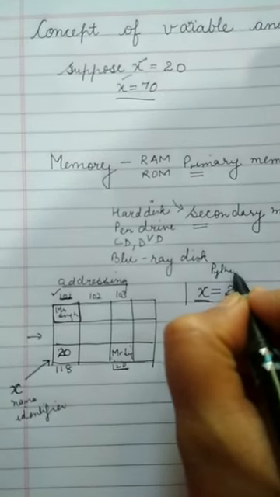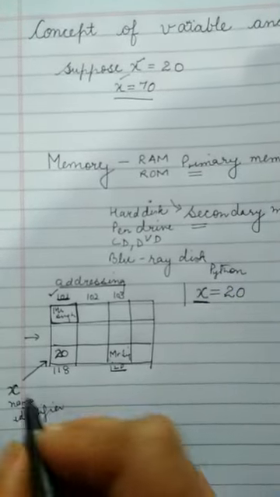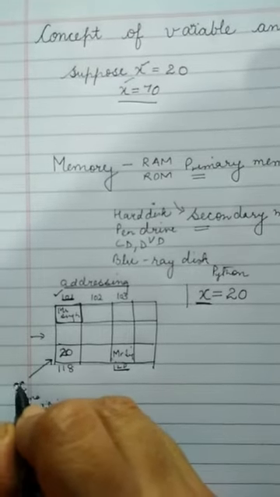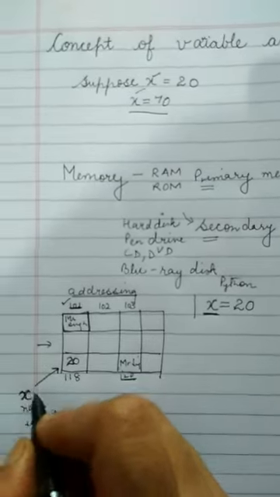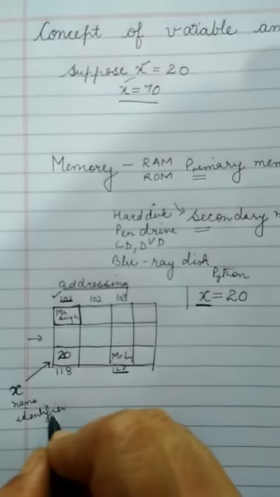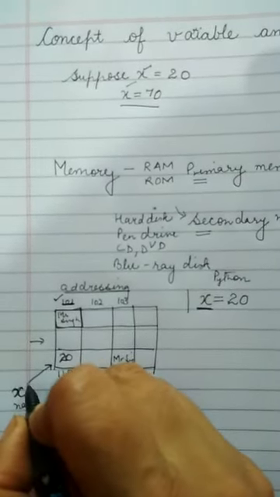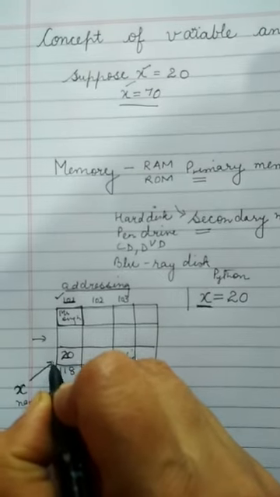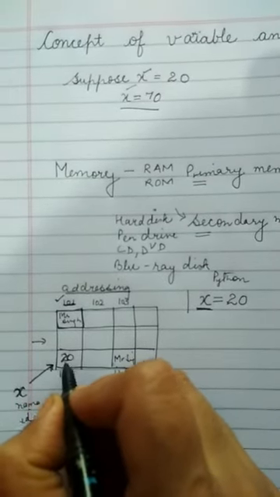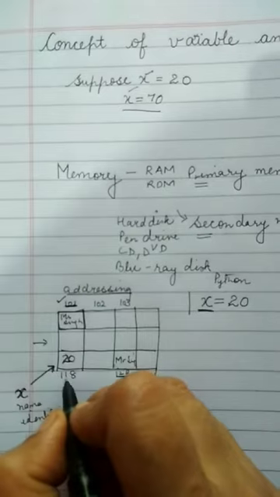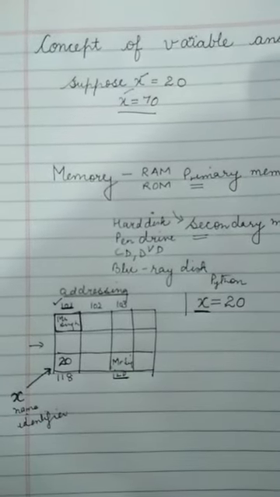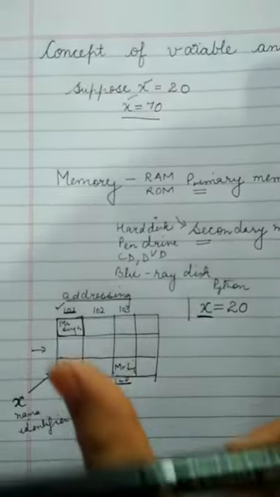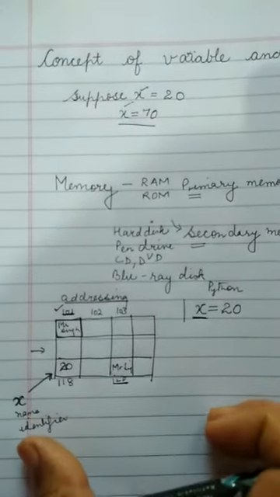What does this mean in Python? X equals to 20. This means that x is a variable. It is a name. It is a variable, but it is also a name, identifier, which is pointing to what? It is pointing to a memory location which is holding what? 20. What is the address of that particular memory location? 118. Hope the concept of this is clear to everyone.